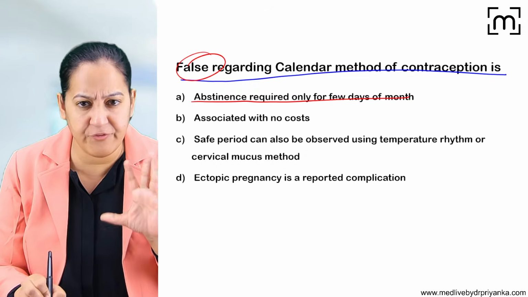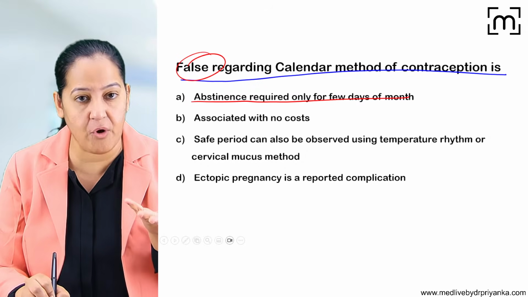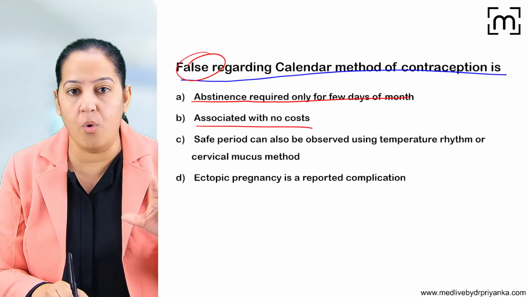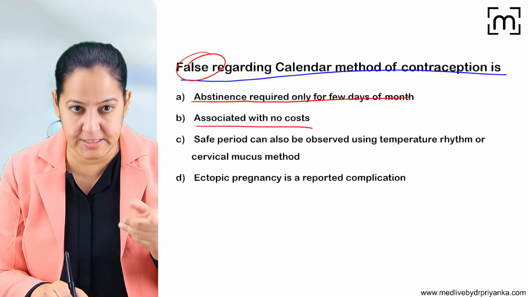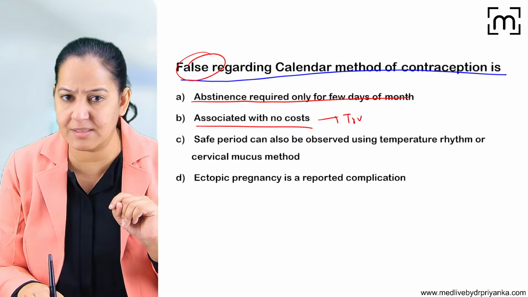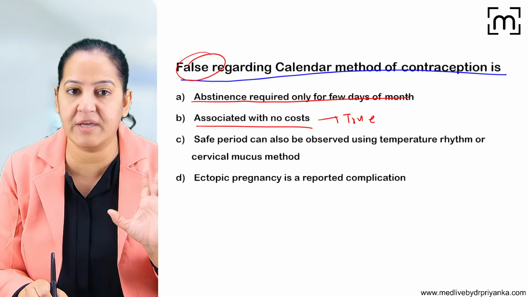Abstinence is required only for few days of the month. Is it true or false? Associated with no cost. Is it true or false? I guess this one is true. Yes, there is no cost in that. The couple have to just do the calculation.